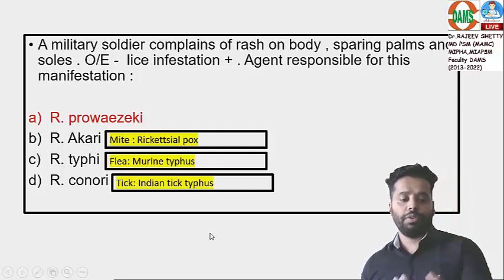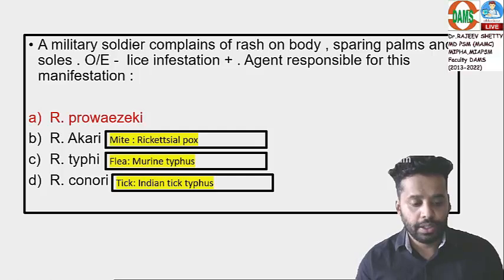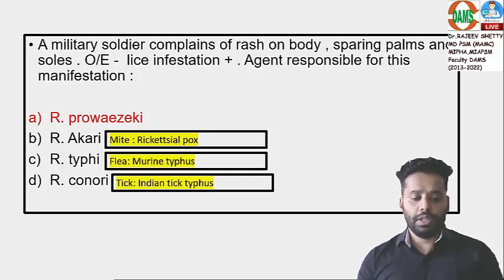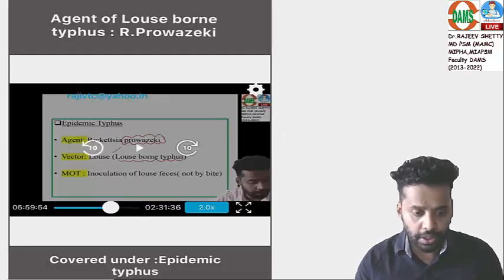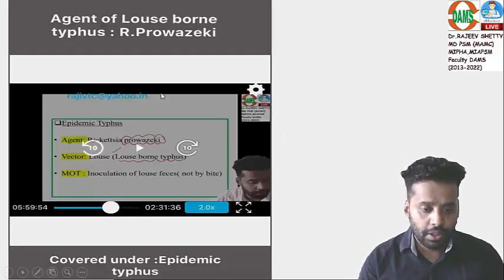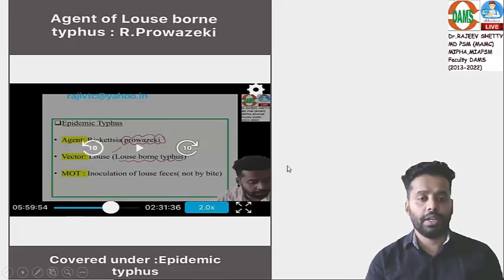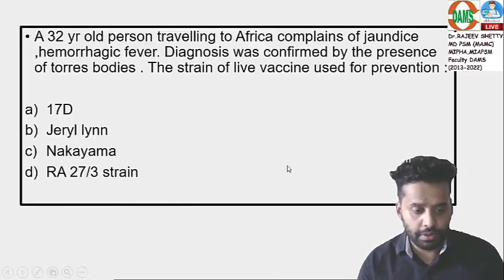So if they have framed a question on epidemic typhus this time, there can be one more question like match it with vectors. That can be one more way of asking the same question. So epidemic typhus, louse-borne typhus, we have covered under rickettsial infection. Come to the next question.